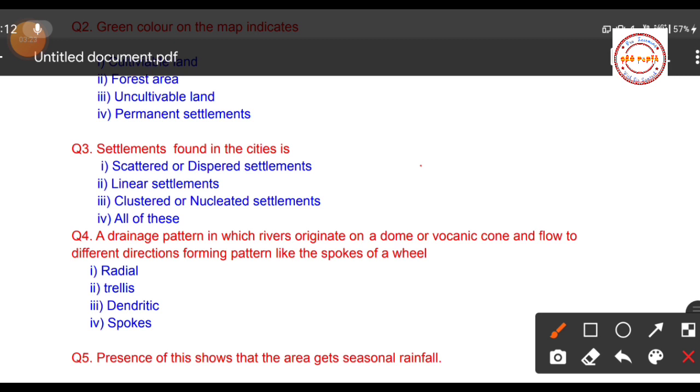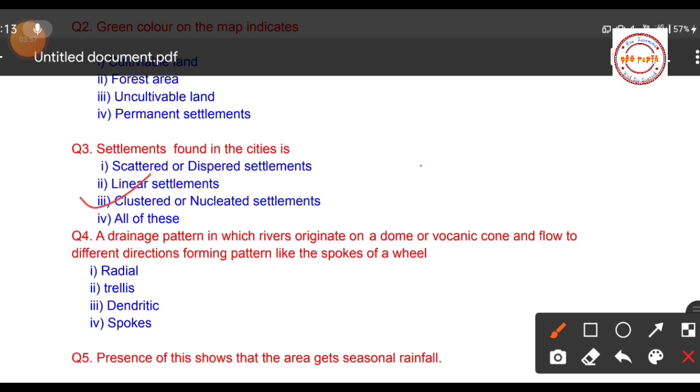Four options are given: first, scattered or dispersed settlements; second, linear settlements; third, clustered or nucleated settlements; and fourth, all of these. In cities people live very close to each other and make their buildings and houses very close to each other. So option number 3 is correct: clustered or nucleated settlements are found in the cities.